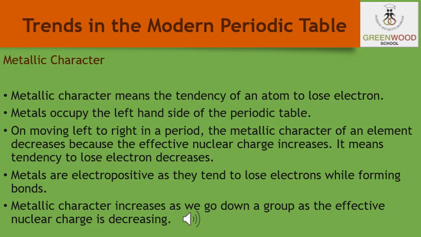Down the group, the effective nuclear charge experienced by the valence electrons is decreasing because the outermost electrons are further away from the nucleus. Therefore, these can be lost easily. Hence, the metallic character decreases across a period and increases down the group.